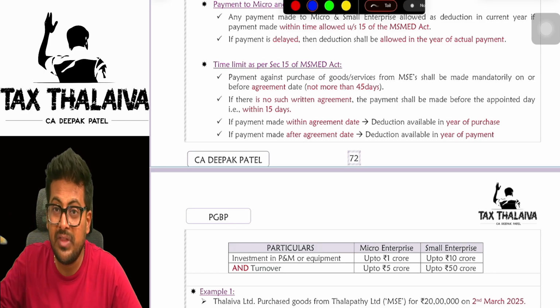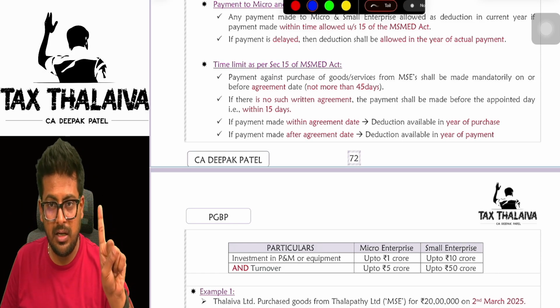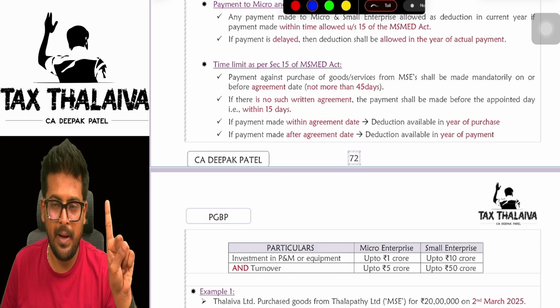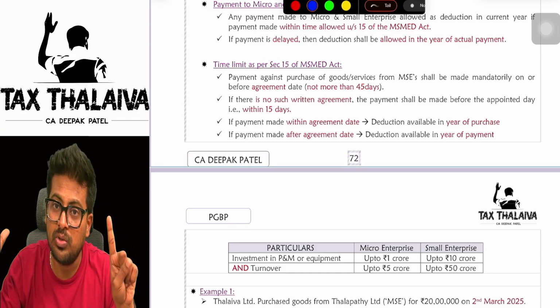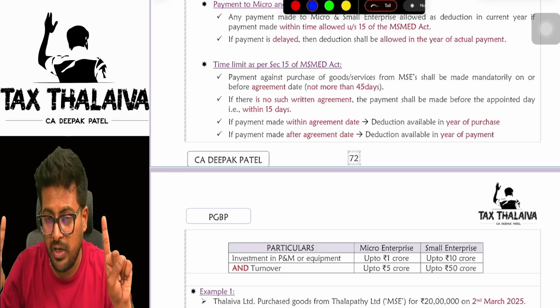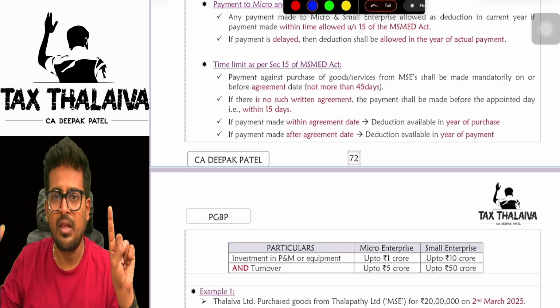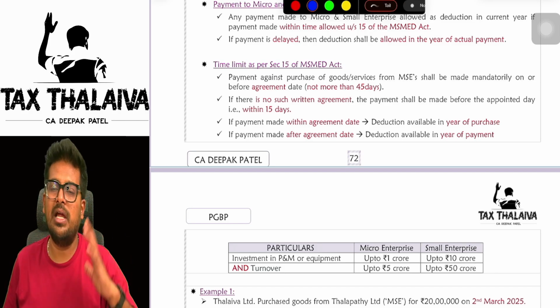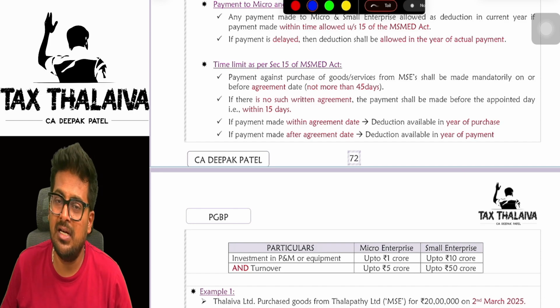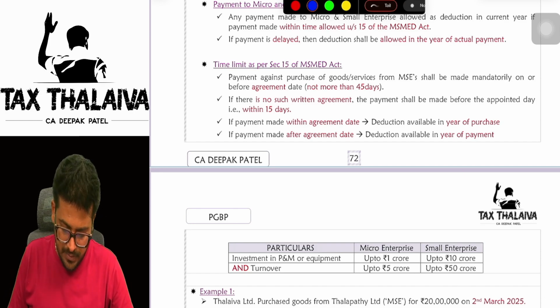Even though in the agreement you might have written 90 days or 100 days, no. Within a maximum of 45 days you have to make payment. If there is no agreement, within 15 days you have to make payment so that you can claim the purchase amount as a deduction in your books of accounts.